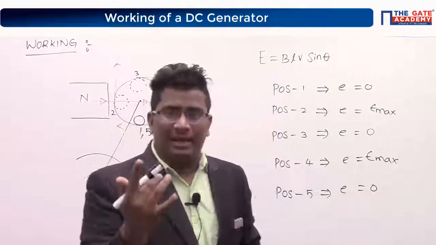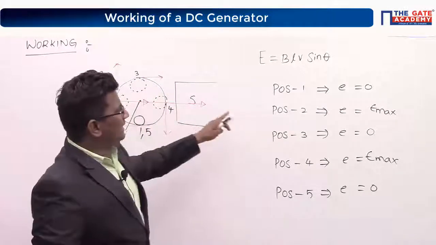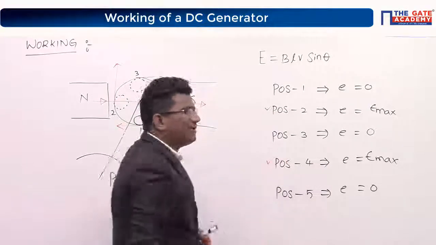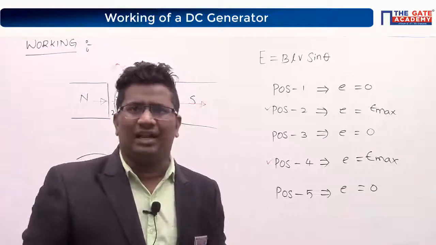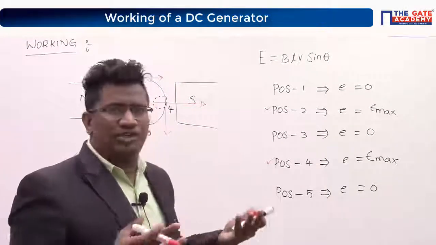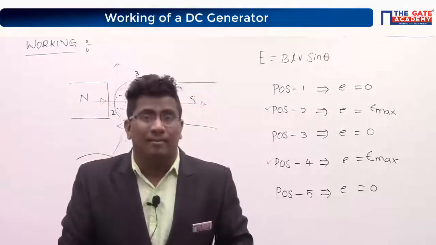Definitely polarity will be there, right? Otherwise you cannot say that. Tell me. At position 2, you are getting some voltage E max. At position 4, you are getting some voltage E max. Then which is a positive polarity, which is a negative polarity? Position 2, I don't know. Position 4, I don't know. Then how will we identify the polarity of induced EMF?